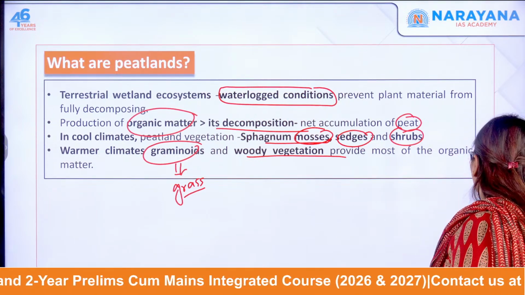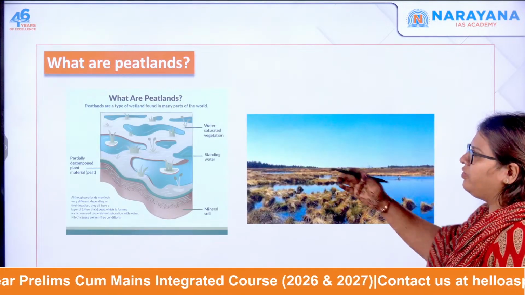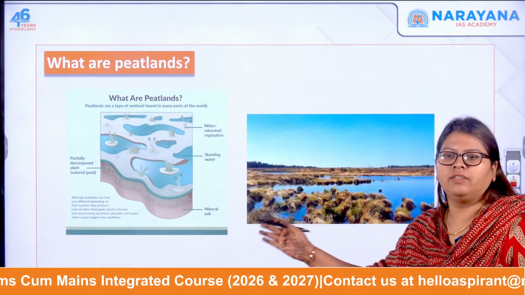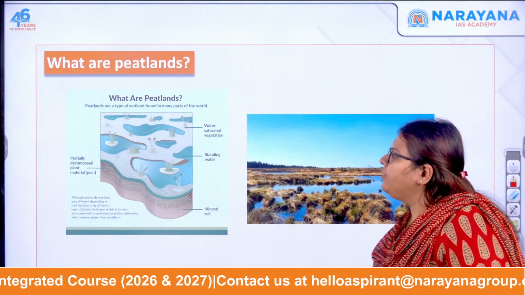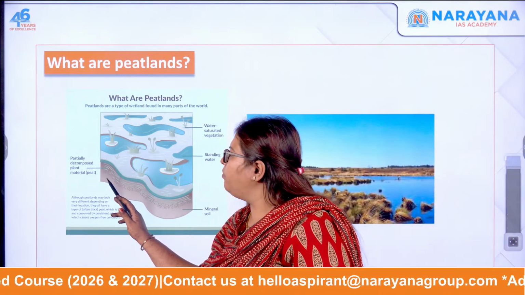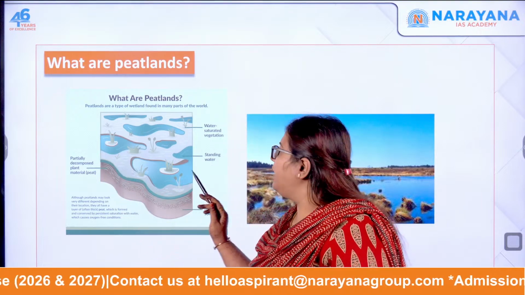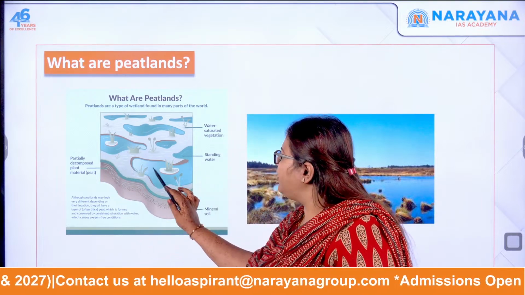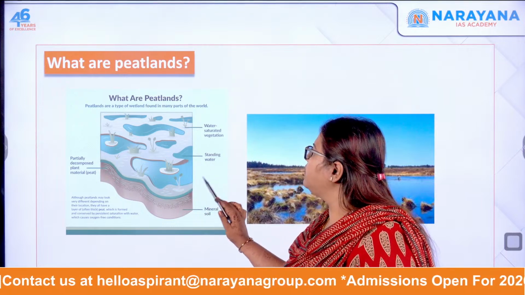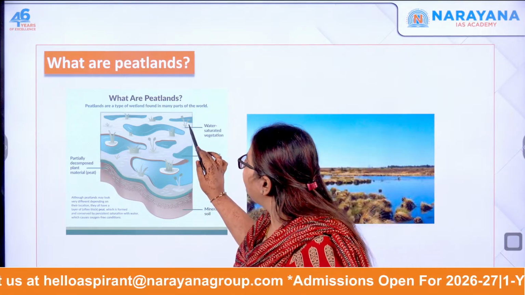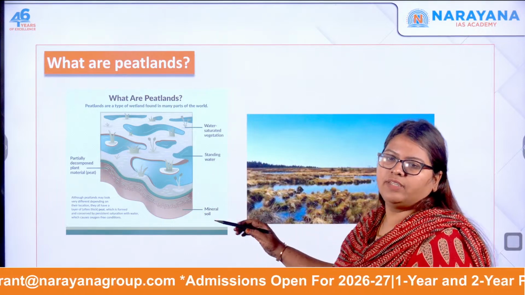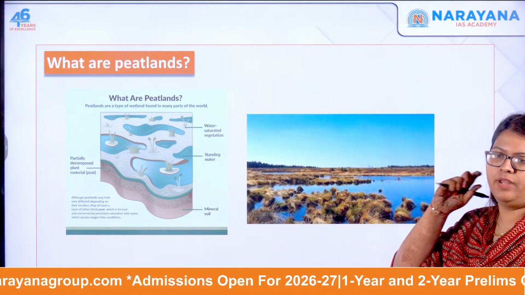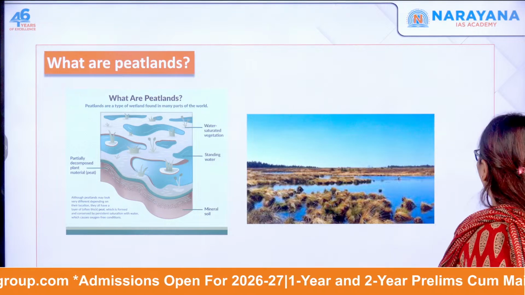So now we've understood what is meant by peatland. This is exactly how a peatland looks. Here you can see the partially decomposed plant matter, and here you can see the water standing, waterlogged all the time. And this is the portion where the water is saturated also. So this is what is called a peatland.